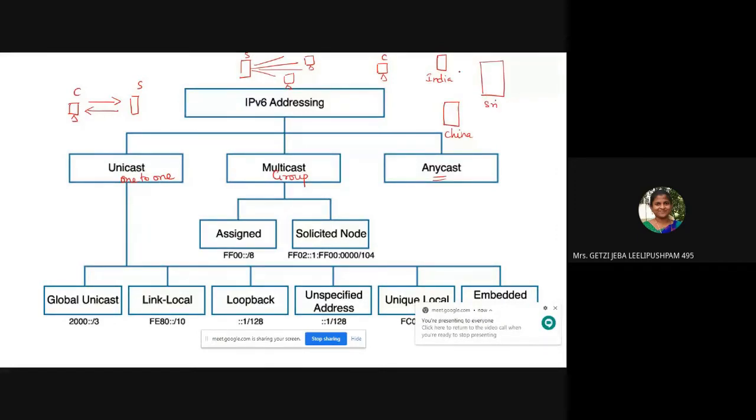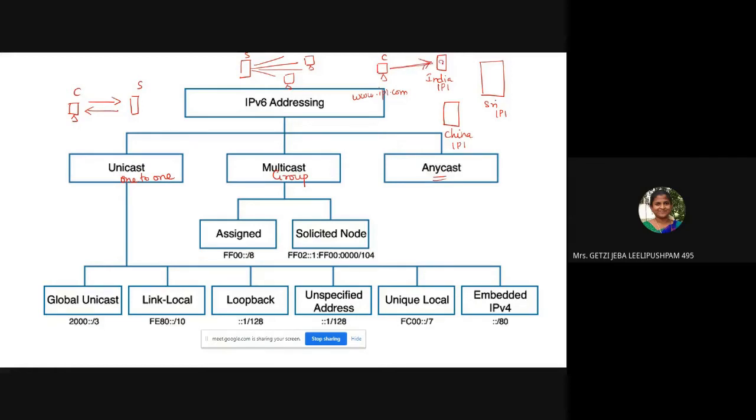Now every server will have the same IP address, IP1, IP1, and IP1. Whenever this client gives a request, for example www.ip1.com, it goes to the nearest server.